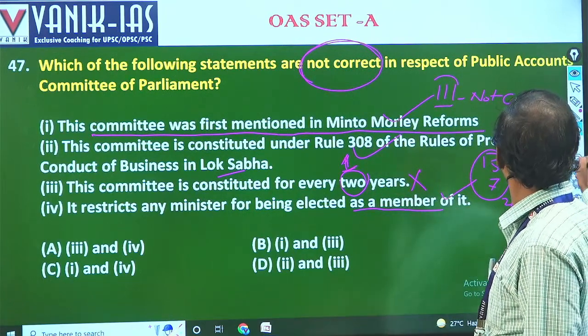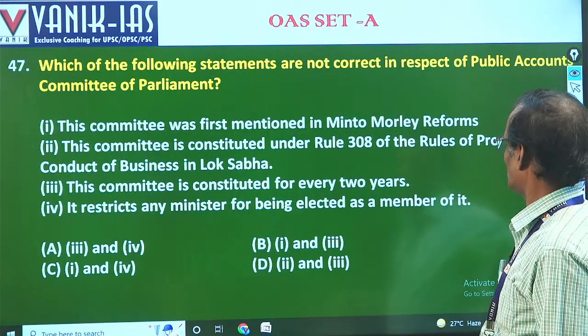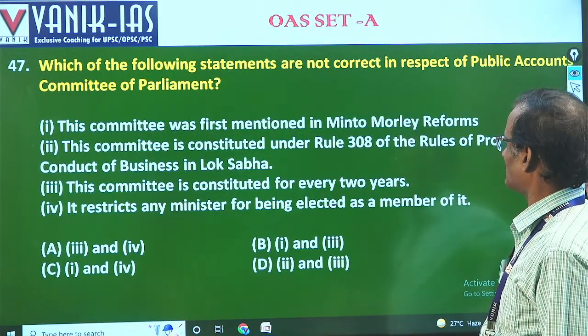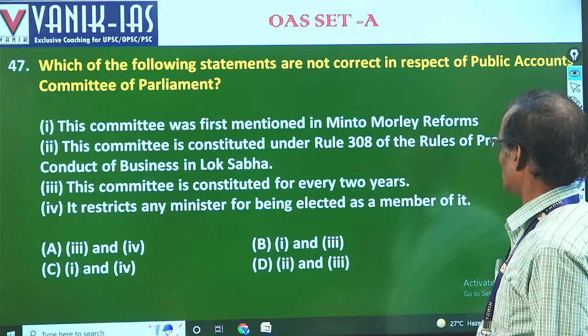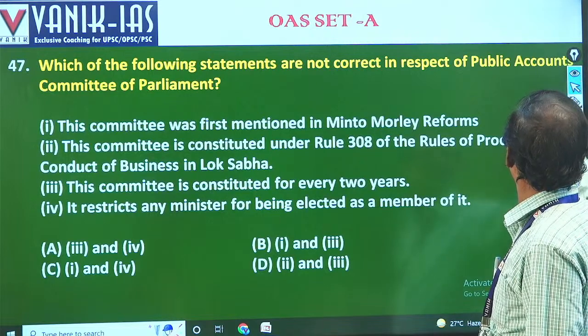Next. Only 3 is correct, yes. It restricts any minister from being elected, that is also correct.